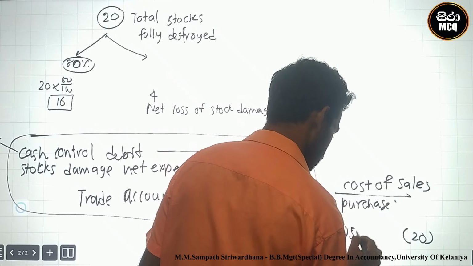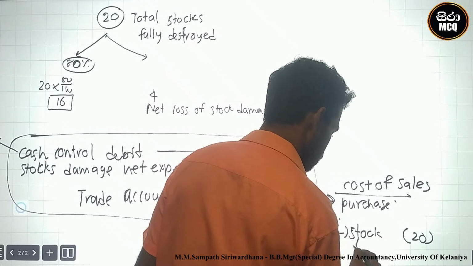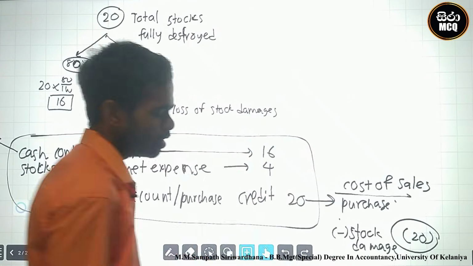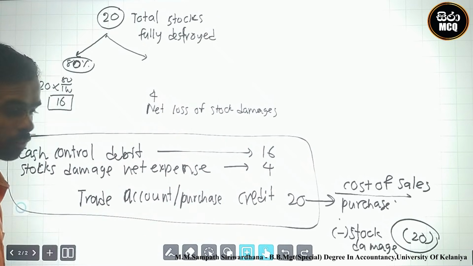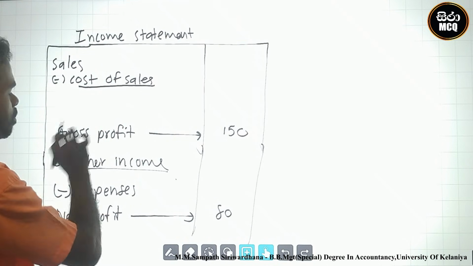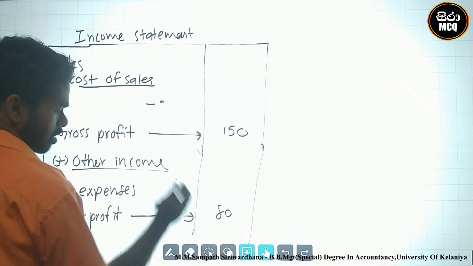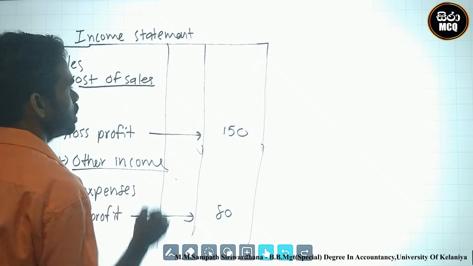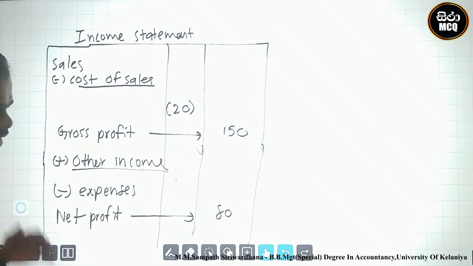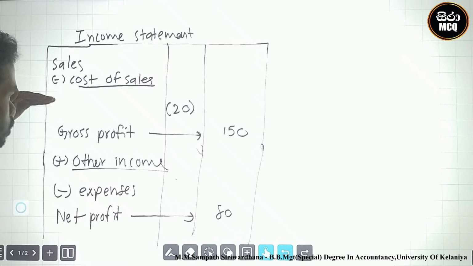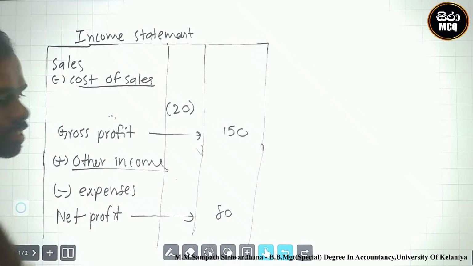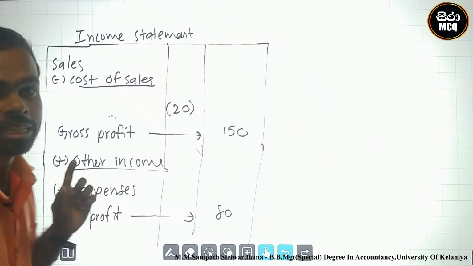we must deduct stock damage. Okay, this is the location. This cost of sale is the location of trade account. Therefore we can identify the location is this area, cost of sale. We deduct from cost of sale. You can see before the gross profit calculation, the stock damage 20 was impacted. The gross profit was impacted.